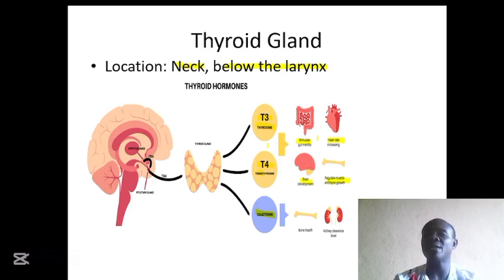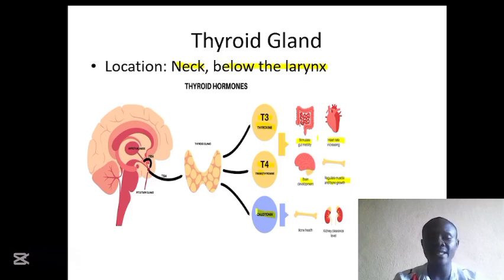Deficiency of the thyroid hormone or excessive secretion of the thyroid hormone will lead to what we call goiter. That means it will lead to enlargement of the thyroid gland. So when the thyroid gland enlarges, you can see a large bulge out of the thyroid gland here. Most often you can see some people having something coming out here around the neck that is bulged out, very large one. That is the goiter that I'm talking about.